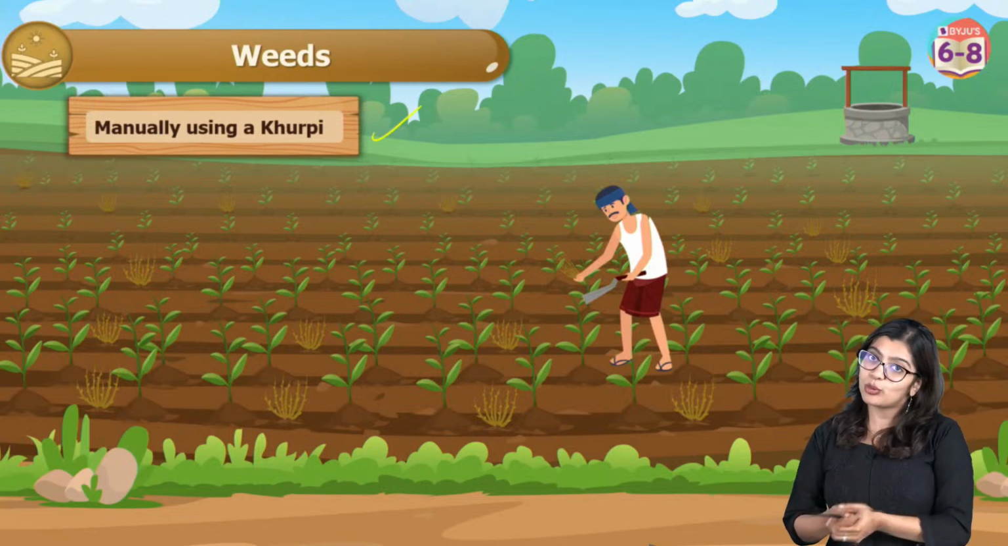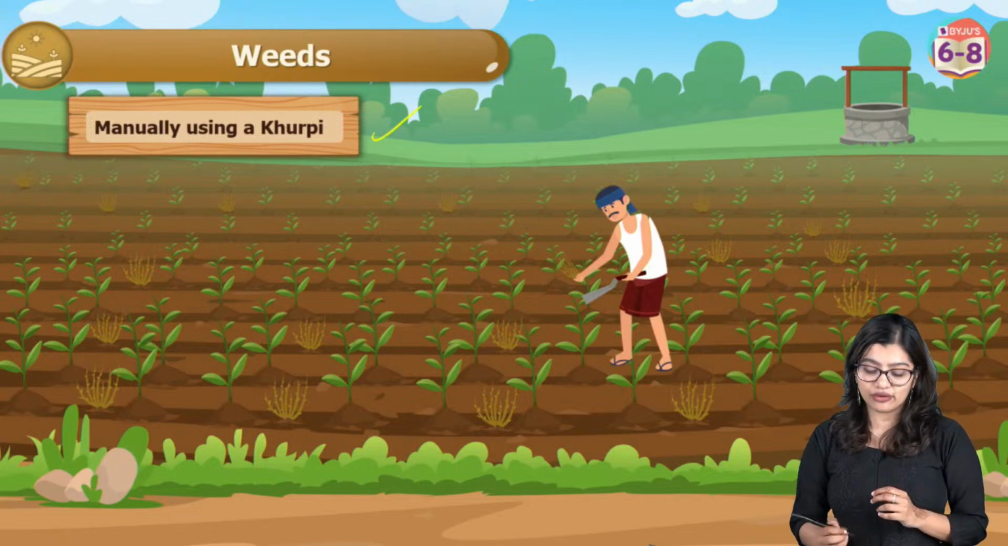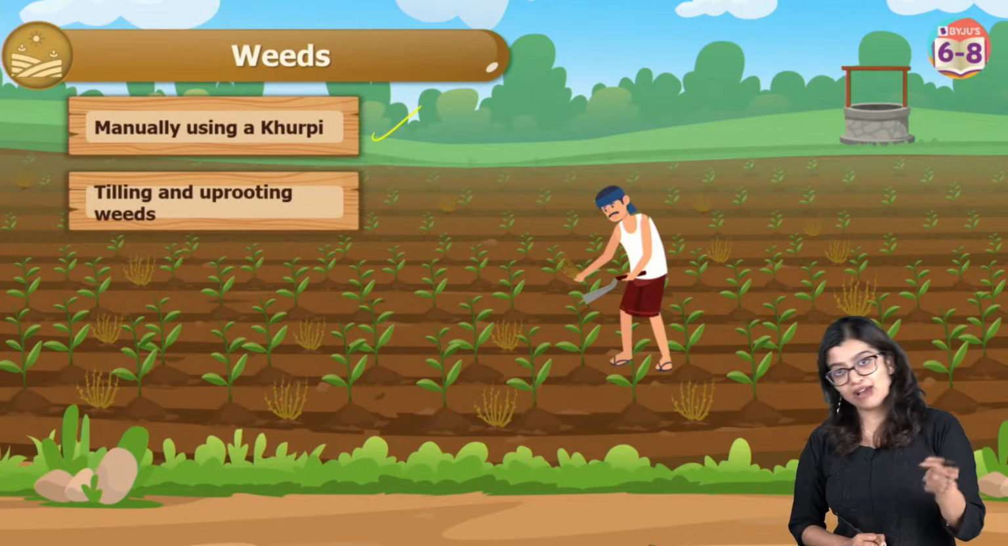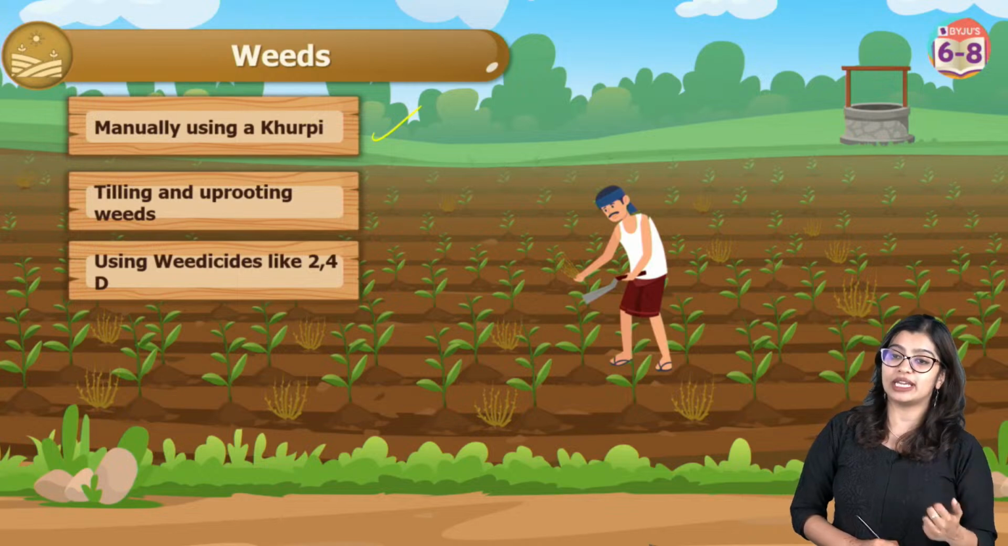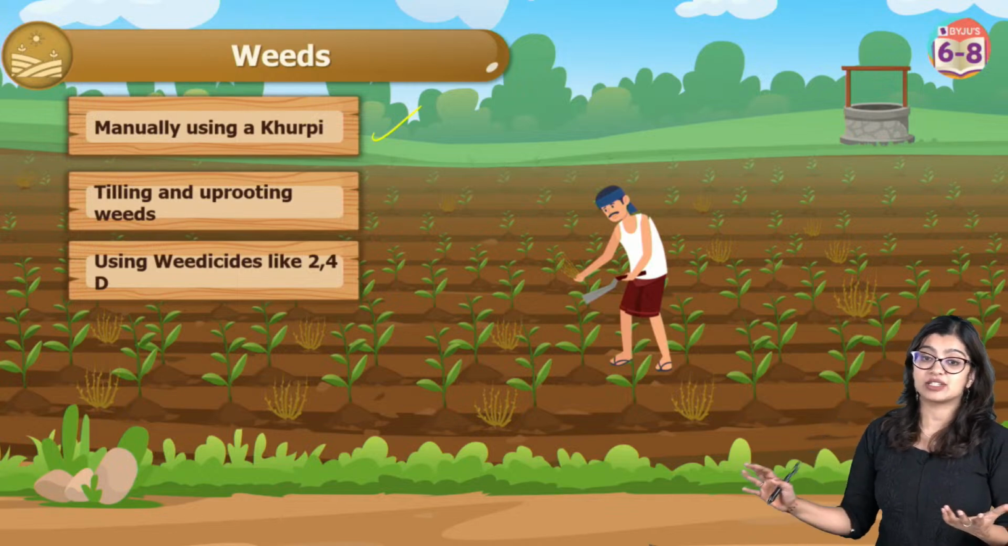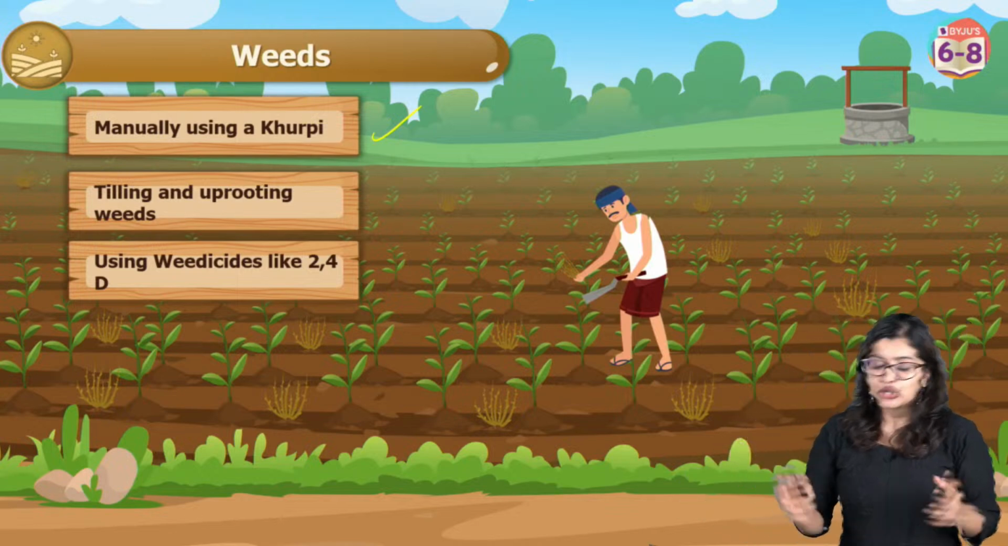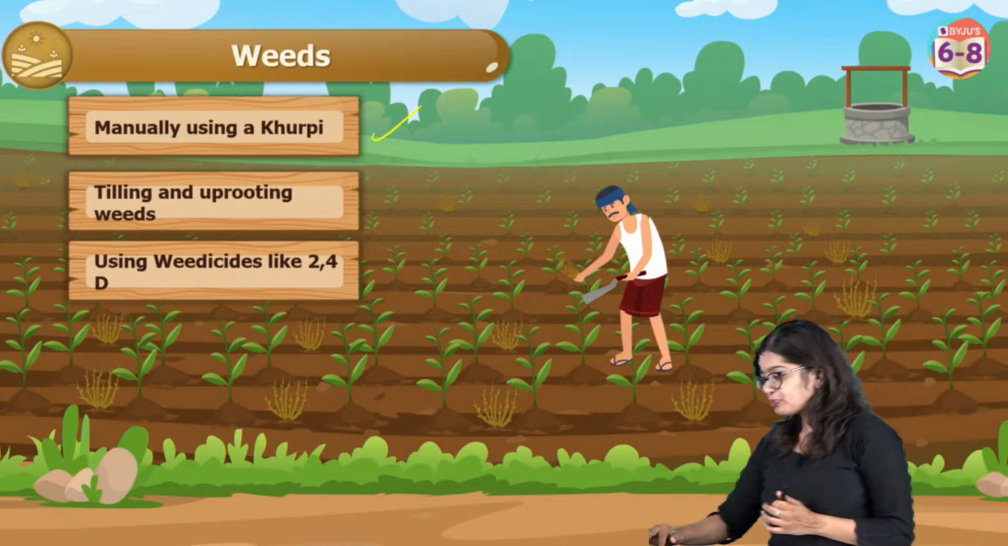I will either use kurpi and then I will manually go get rid of it. Or else what will I do? Again, I have to uproot it manually. Or I can use weedicides like 2,4-D. I can spray chemicals that will specifically kill them, right? So this is one thing that you need to do.